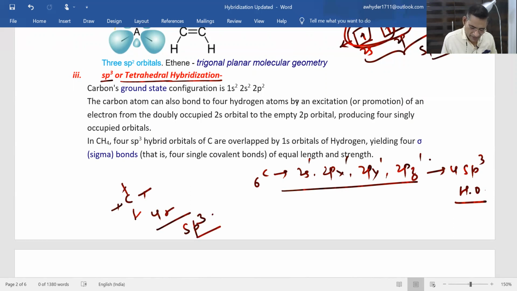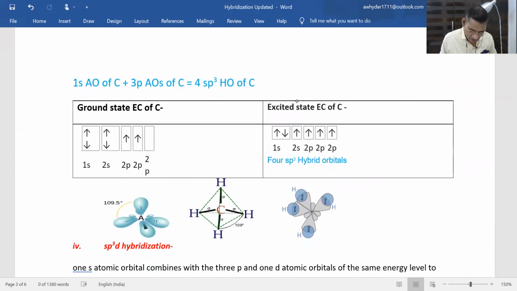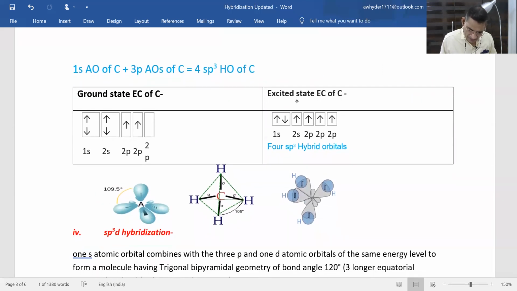So in CH4 or in CCl4, whenever carbon-carbon single bond is there, then hybridization shown by that carbon will be sp3. If carbon-carbon double bond is there, then carbon will be showing sp2 hybridization. If carbon-carbon triple bond is there, then that carbon will be showing sp hybridization. So this is about sp3 hybridization.